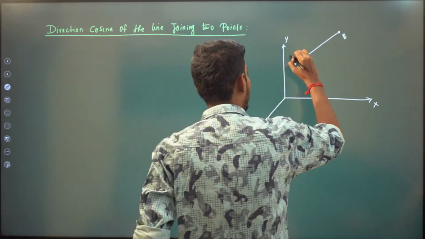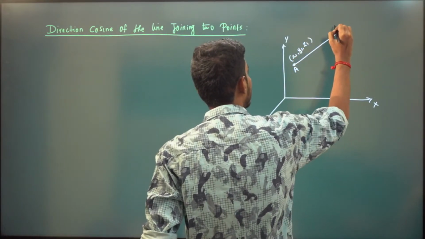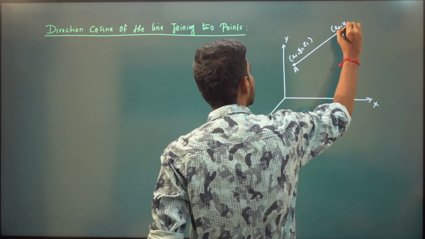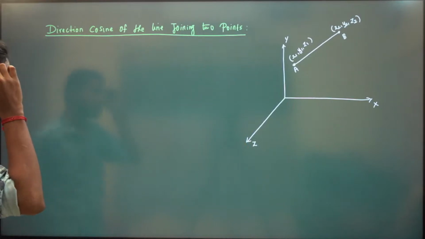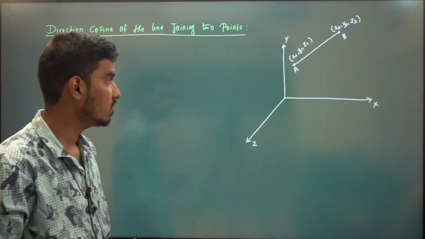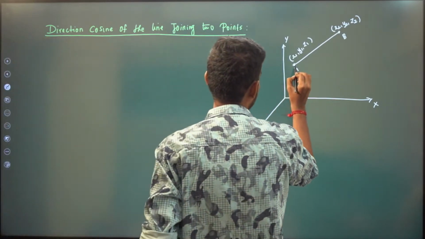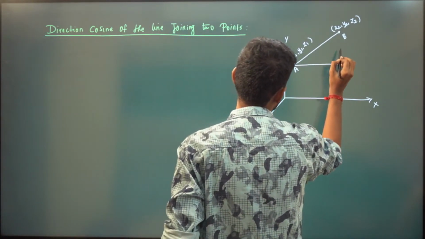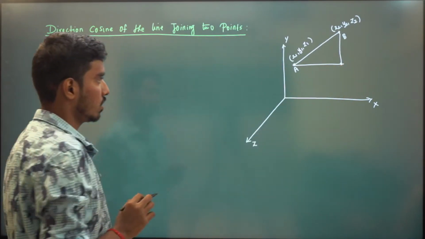Very important for exam point of view. x1, y1, z1. Let's say this point is x2, y2, z2. So we need to find the direction cosine of the line AB. What I'm going to do is form a right angle triangle here.